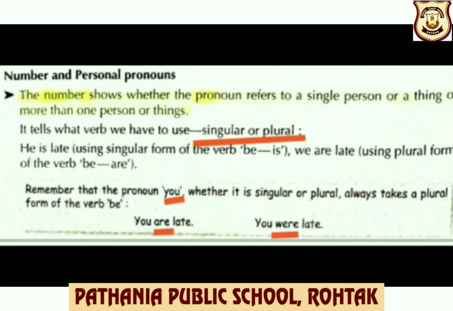We are late, using the plural form of the verb be, that is, are. Because the subject is singular, he, that's why is has been used. Because in the second example the subject is we, that is plural, so the plural verb are has been used. Remember that the pronoun you, whether it is singular or plural, always takes a plural form of the verb be. Look at the example, children.